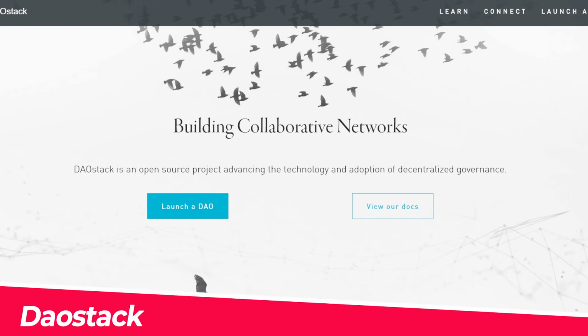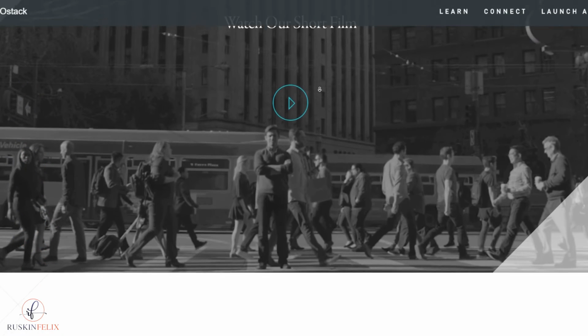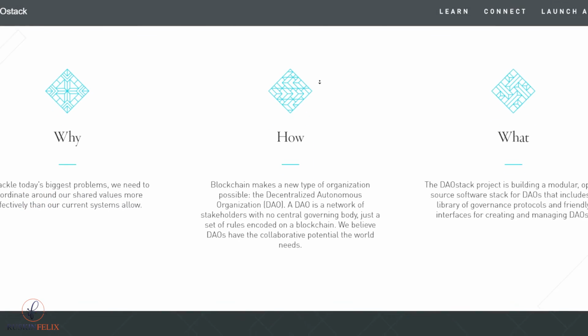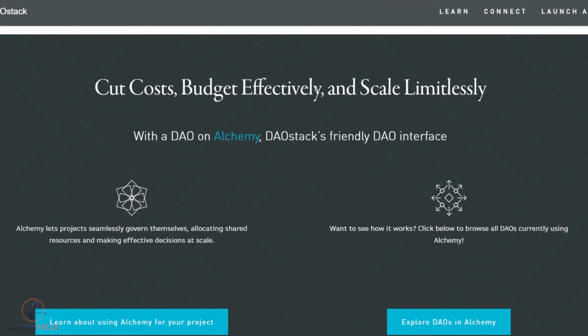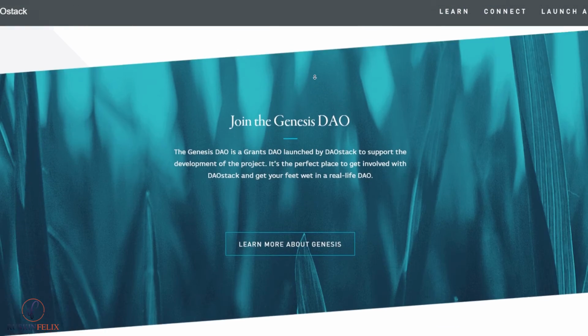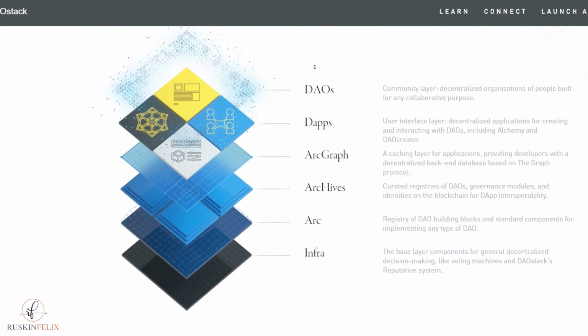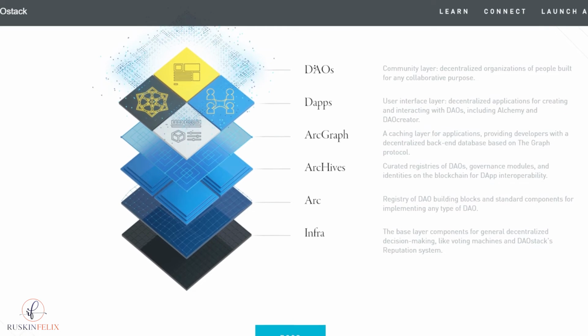DAOstack. Launched in 2018, DAOstack is an open-source DAO platform that enables the creation of decentralized apps, DAOs, and several DAO tools. It offers a modular smart contract framework, a JavaScript developer environment, and a friendly UI that empowers anyone, literally, to create and become part of a decentralized organization.